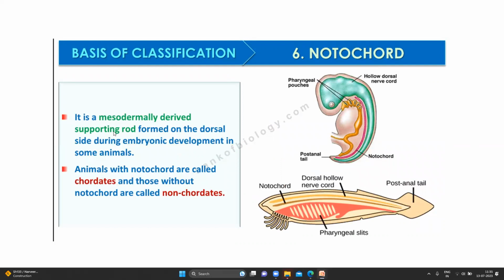The last is notochord. It is derived from mesoderm. Okay, it is mesoderm-derived supporting rod formed on the dorsal side during embryonic development in some animals. Dorsal means the back side. This is the notochord. This is notochord from behind. Animals with notochord are called chordates, and without notochords are called non-chordates. With notochord, meaning the backbone, we call them chordates, and with no notochord they are called non-chordate.